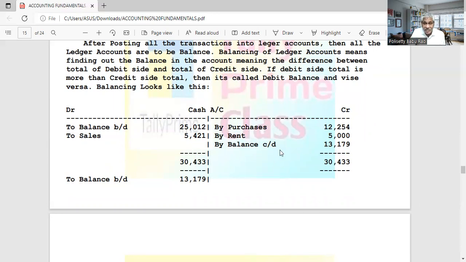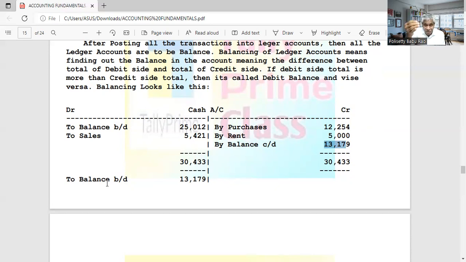So it is called balance carried down. Carried down means taken to the next period. Lower side we are writing balance carried down, and we are writing on the higher side, balance brought down. Here we write to balance. How did we get the balance? From the previous period, we brought the balance.